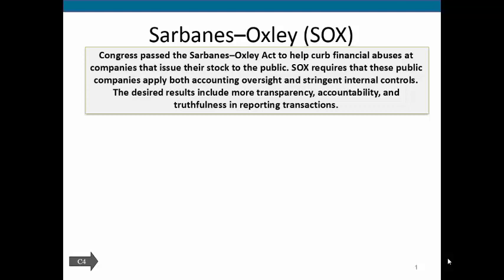The Sarbanes-Oxley Act is a very large act, but one of the most important things we're going to talk about in this class is that Sarbanes-Oxley really focused on making more stringent internal controls. That means companies are now more responsible for putting together an internal control system.